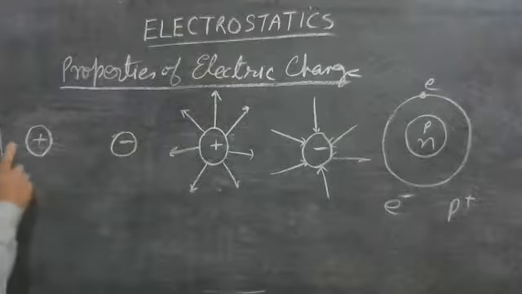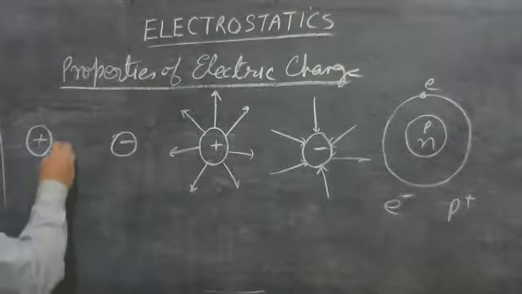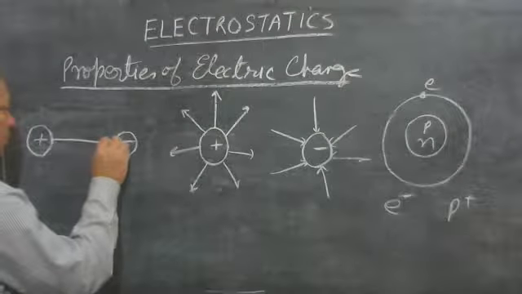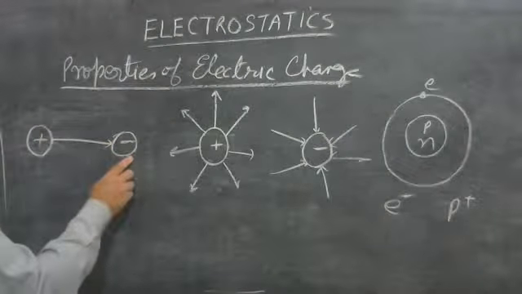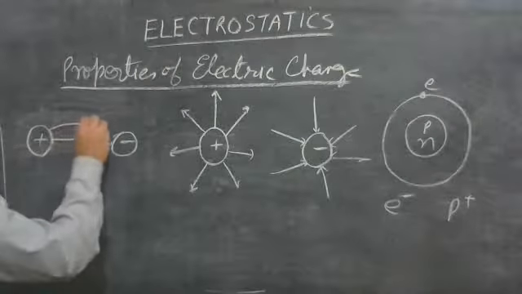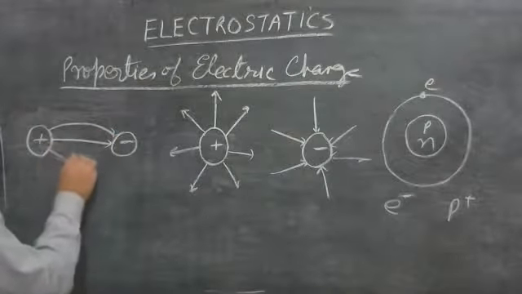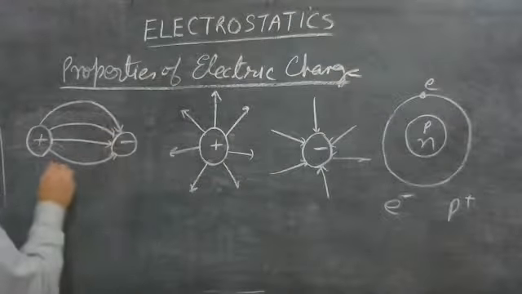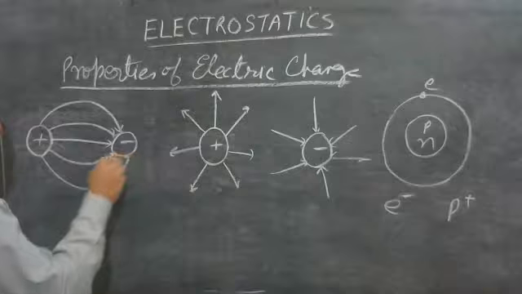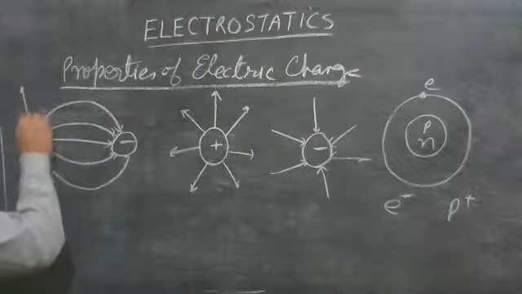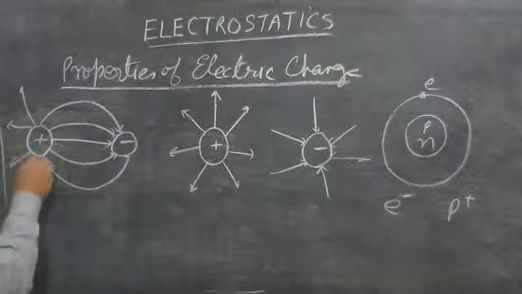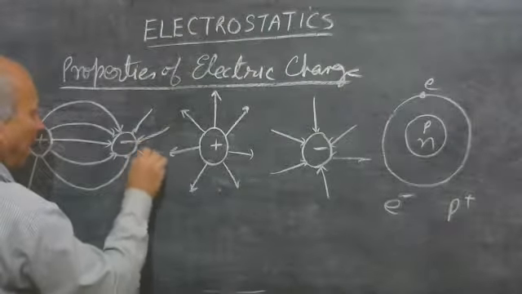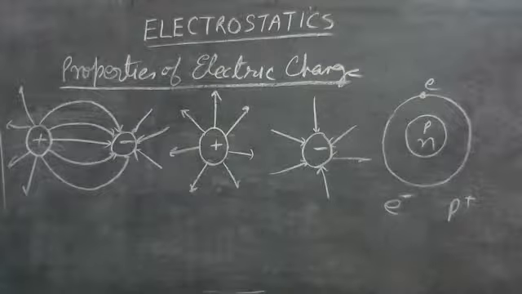If we place one electron and proton, electric lines of forces come from the positive charge and go to the negative charge. They are elastic, therefore when they move, they bend. They make a curve. This is the property.